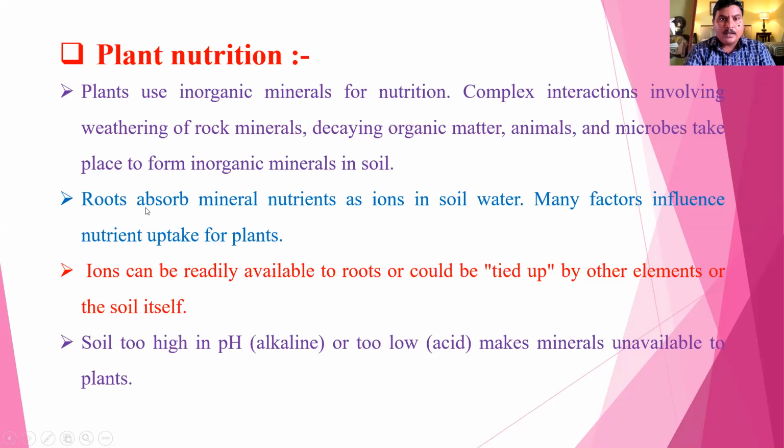Roots absorb mineral nutrients as ions in soil water. Many factors influence nutrient uptake by the plant, like internal as well as external factors. Iron can be readily available to root, or could be tied up by other elements or the soil itself. If soil pH is too high, like alkaline, or too low, like acid, minerals are not available to the plant.